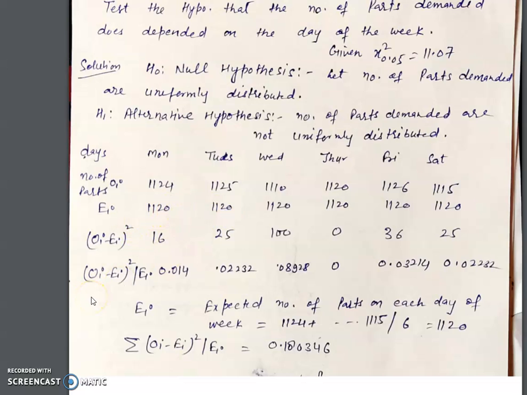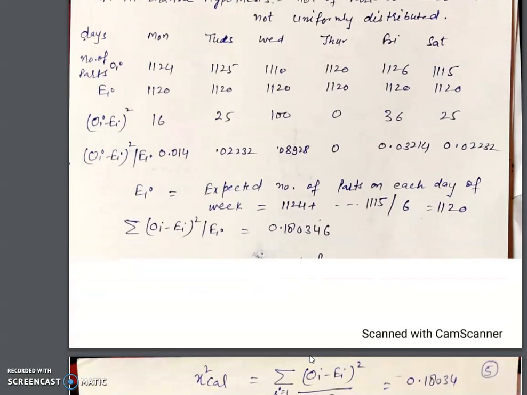Now we can very easily find (OI minus EI) whole square upon EI. OI is 1124, EI is 1120. This minus this, whole square, upon EI, and similarly we can find (1125 minus 1120) whole square upon 1120. This sigma (OI minus EI) whole square upon EI is 0.180346.